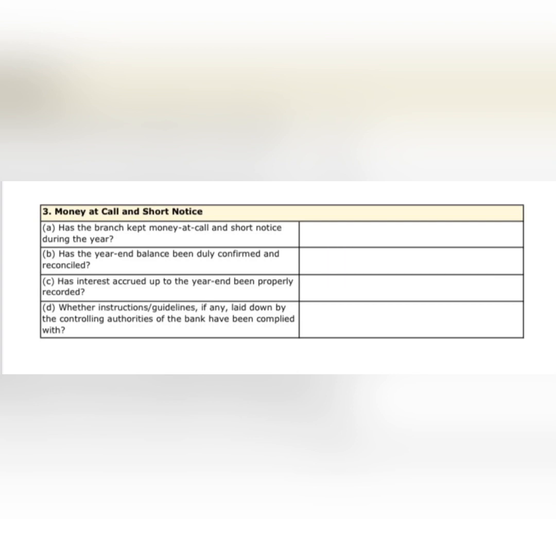Second, we need to ask about the interest accrual on the same, how the bank is doing it, and if it is system based, then report accordingly. Third, we also need to ensure that the bank is following all the guidelines related to it. So this is all related to money at call and short notice.